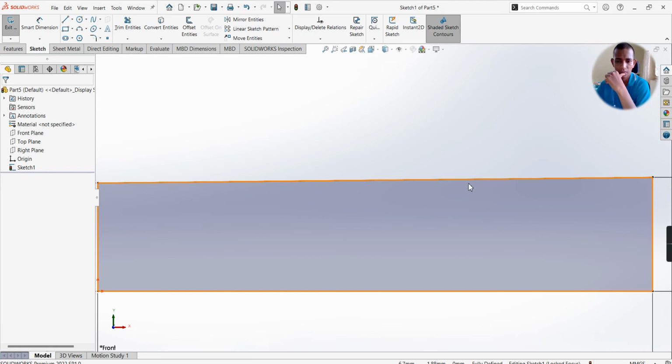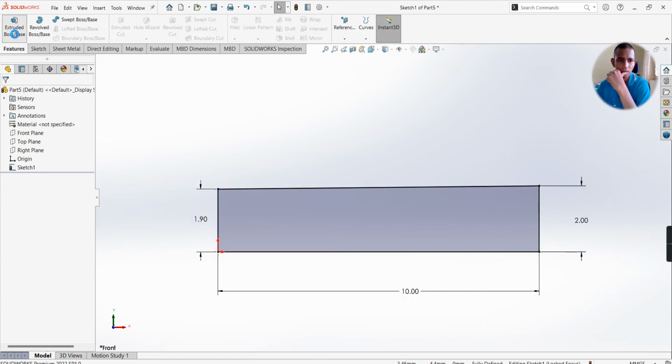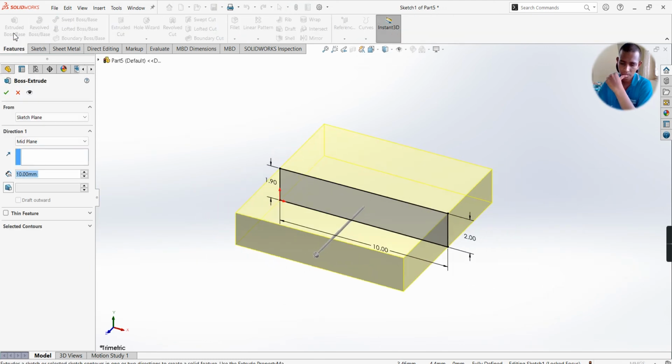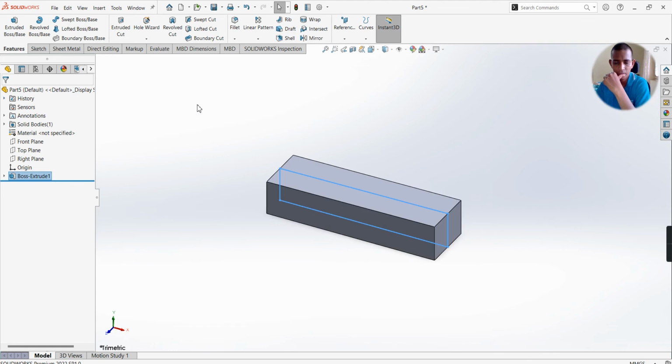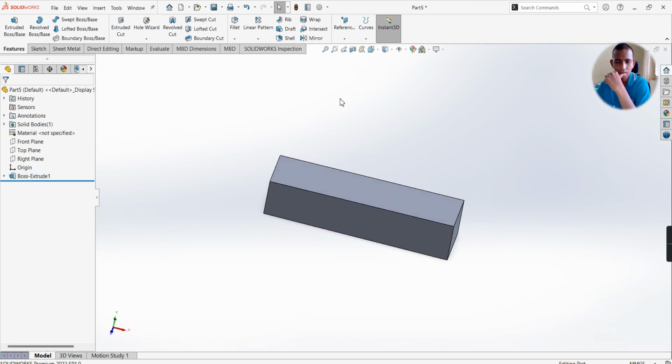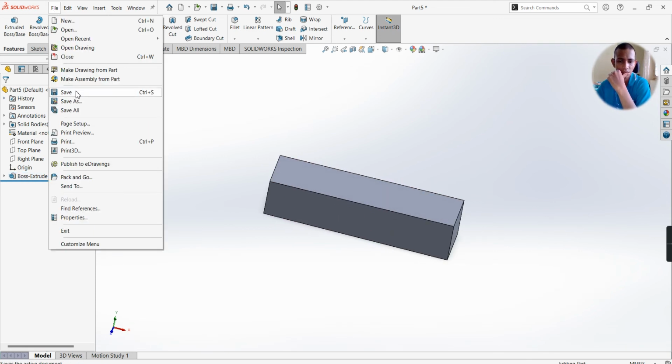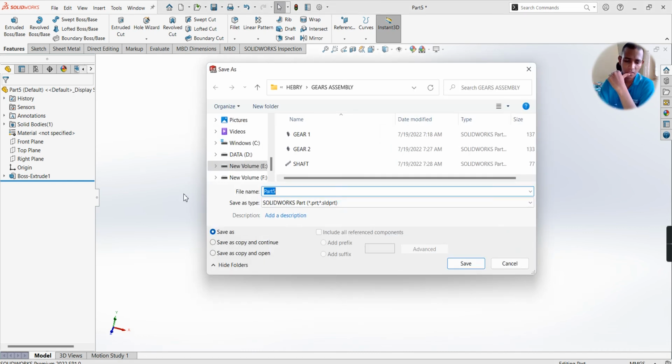So now it is taper. Extrude, thickness is 3 mm. Select OK. File, save, key, key 1, save.